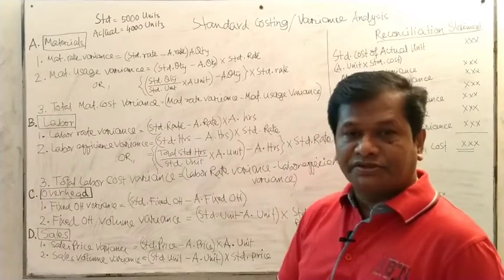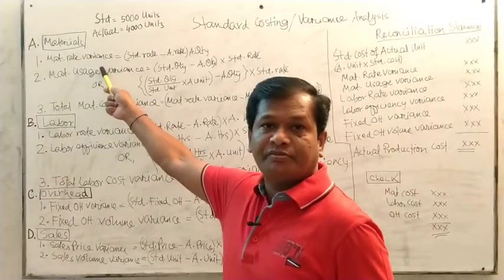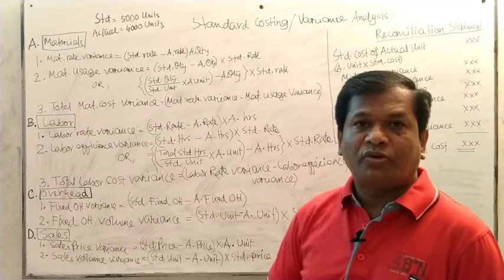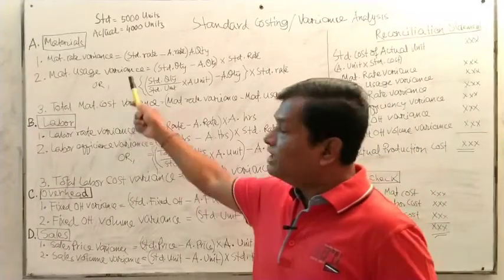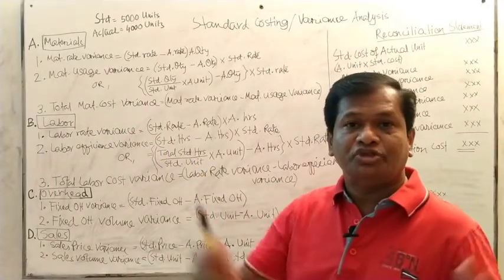The material variance. The first material variance is the material rate variance. There are different formulas. What is the formula of material rate variance? What is the formula of material usage variance? And what is the total material cost variance? How is that to be calculated?